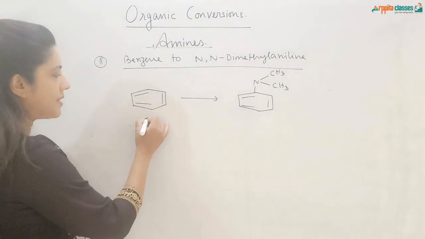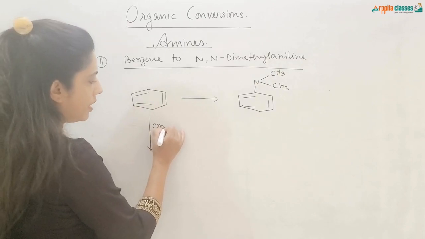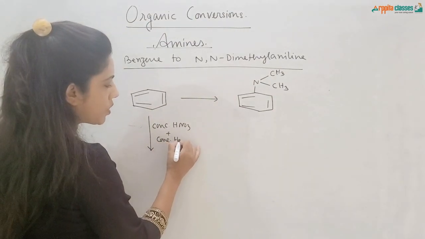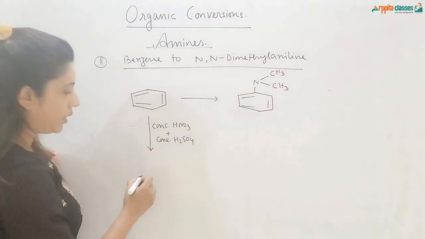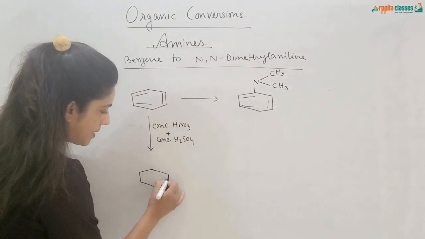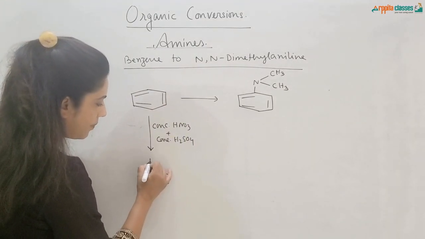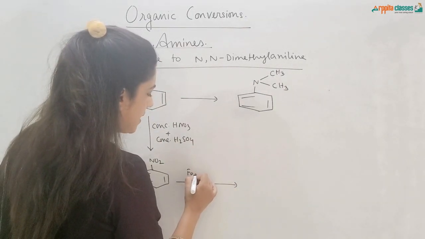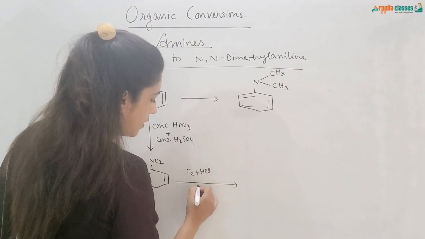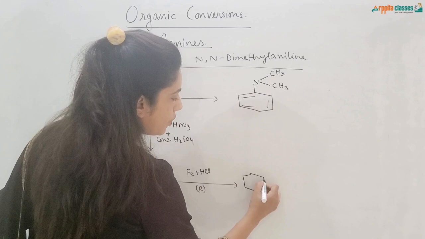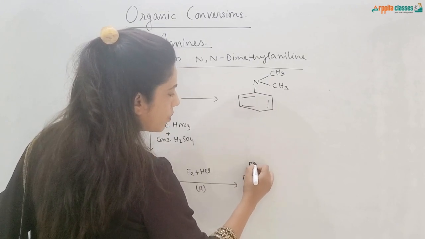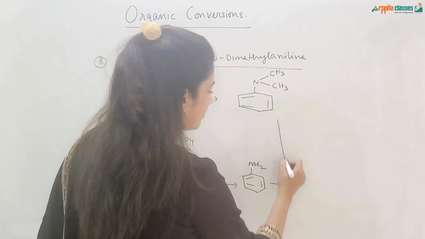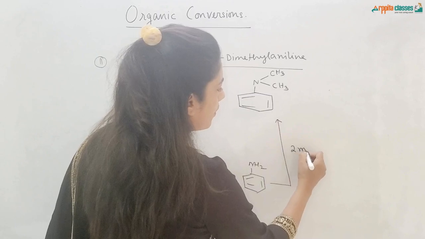So first of all, benzene is treated with concentrated HNO3 and concentrated H2SO4, which is called the nitrating mixture, so that the nitro group is inserted in the benzene ring and we get nitrobenzene. Okay. Now this nitrobenzene is treated with Fe plus HCl, that is reduction, and we know that the nitro group is reduced to NH2 group. Right.